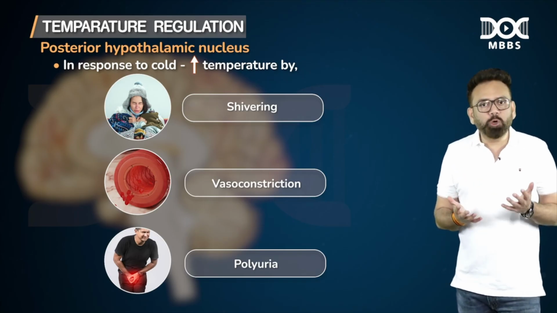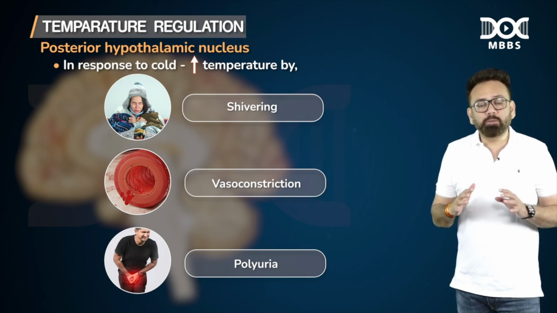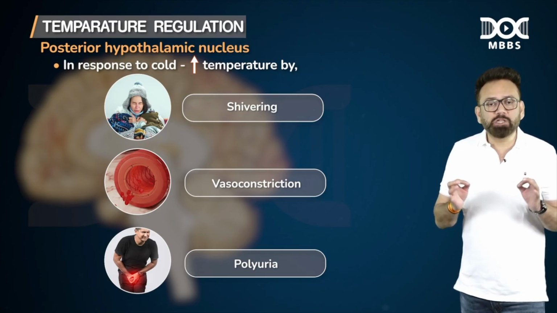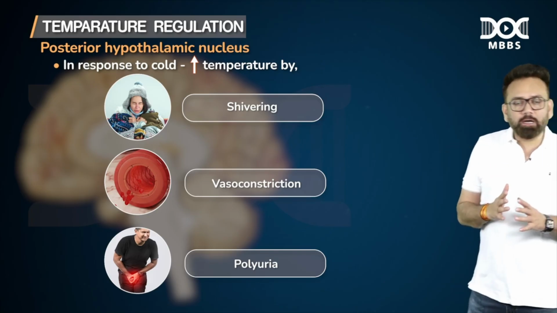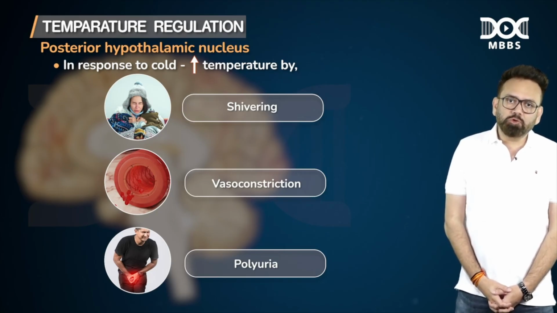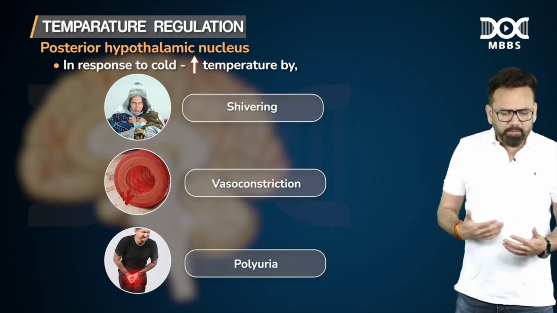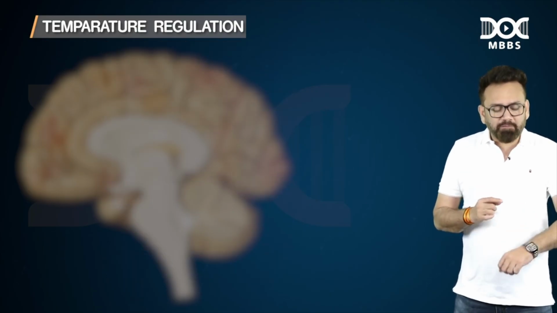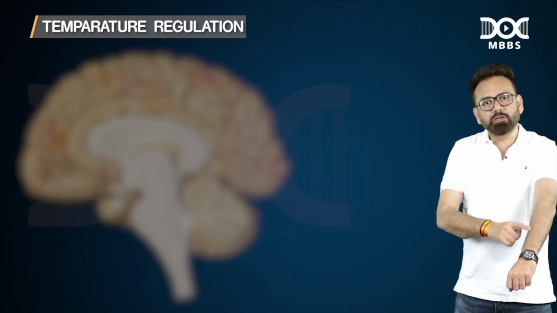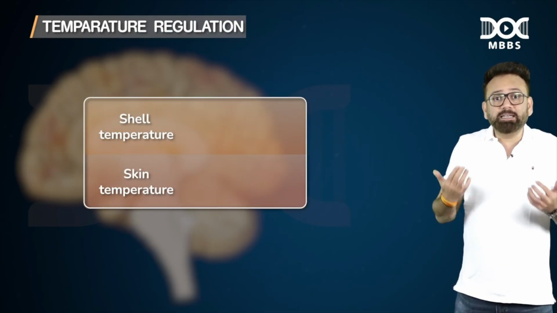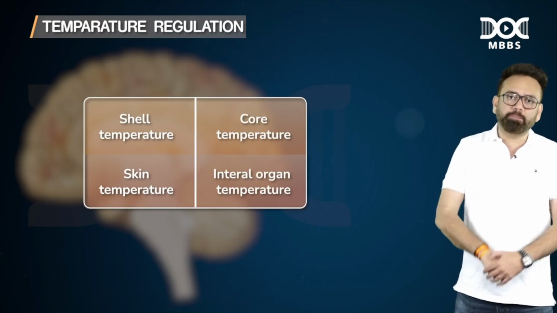So by these two beautiful mechanisms, your body temperature is maintained. This is the fundamental physiology of temperature regulation. So it is called temperature regulation by the hypothalamus. We always use two terminologies. One is called shell temperature when we are talking about the skin temperature. Skin temperature means shell temperature. And when we are talking about the internal organs, it is called core temperature.